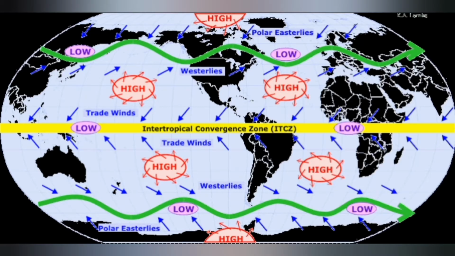These are the permanent winds that flow throughout the year from one latitude to another latitude, and they are also called prevailing winds. The Coriolis effect makes the wind systems twist anti-clockwise in the northern hemisphere and clockwise in the southern hemisphere, and they are controlled by the pressure belts.